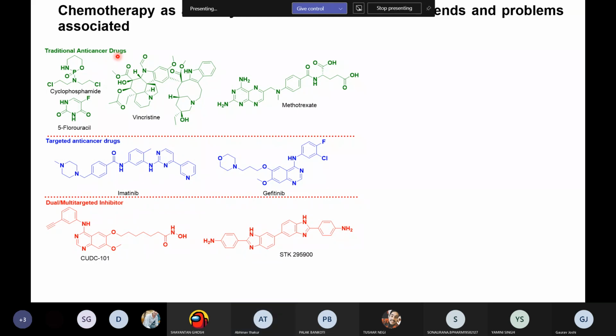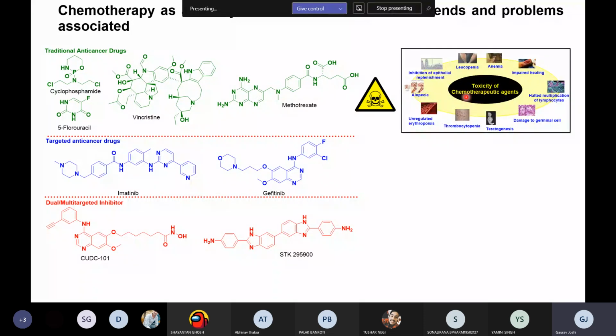Yes, sir. Right? So if they have the same origin and the same anatomy, what will happen? The molecule which we are taking as a drug will affect both the cells. It will affect the cancer cell and the normal cell also. So there will be some toxicities, like leukopenia, anemia, impaired healing. There are many types of teratogenesis. There are many toxicities because the same traditional drug is affecting both the normal cell and the cancer cell. So this is the major problem.